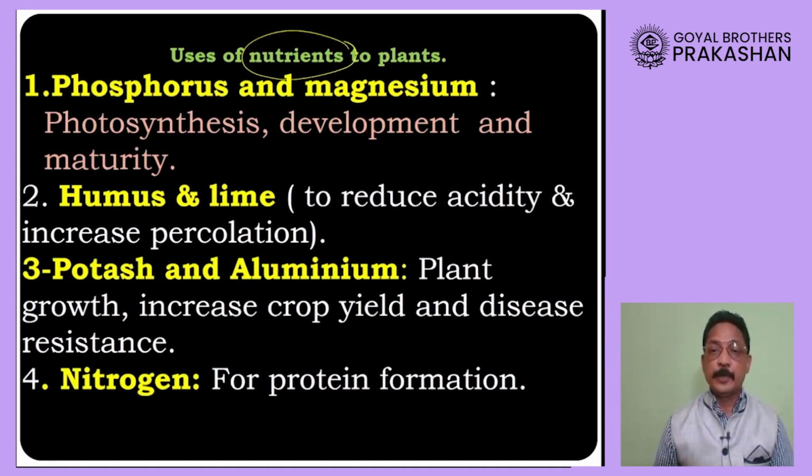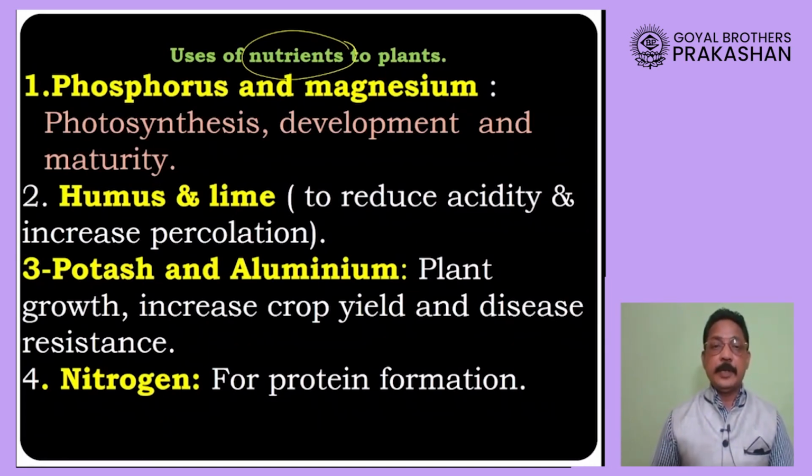Phosphorus and magnesium, these two nutrients are required for photosynthesis. It's a process in which plants make their own food. When photosynthesis occurs, the plant will develop and mature, and the greater the quantity of phosphorus and magnesium, the better will be the photosynthesis, the development, and the maturity of the plant, and in this way we are going to get more and more production.